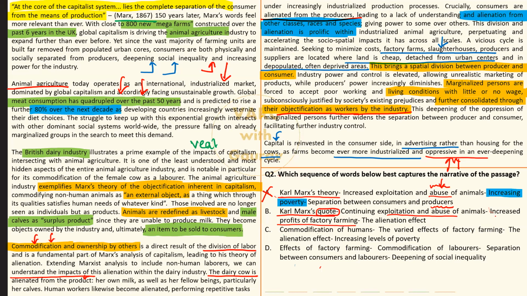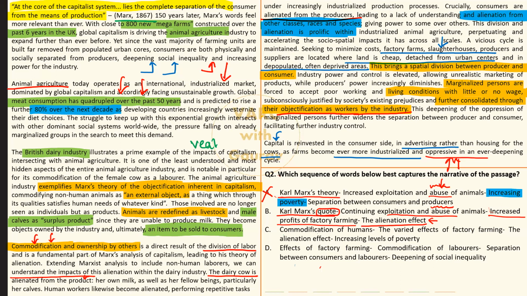Okay, ठीक है. Once again, author has nowhere highlighted कि profits are going up. ठीक है, this is how we are having means of production these days, mega farms and all. But whether the profits are steadily growing up or not, we are not clear on that aspect. और फिर आता है यहाँ पे द एलियनेशन इफेक्ट. अरे, ये टर्म कुकअप तो की है, बट एलियनेशन बिटवीन whom एग्जैक्टली? Industry and consumer, no. Consumer producer, yes.